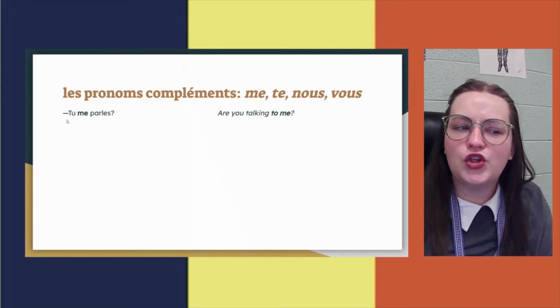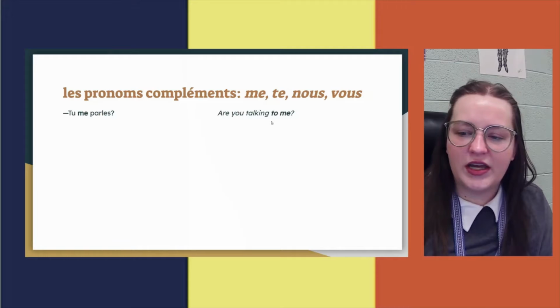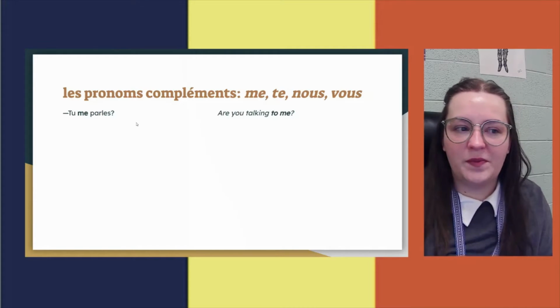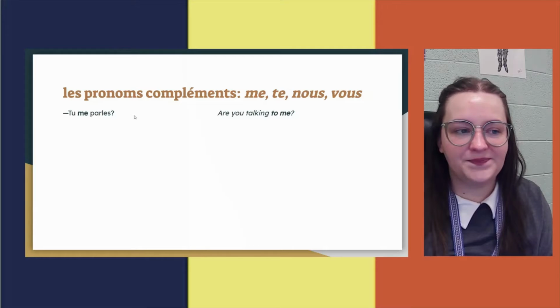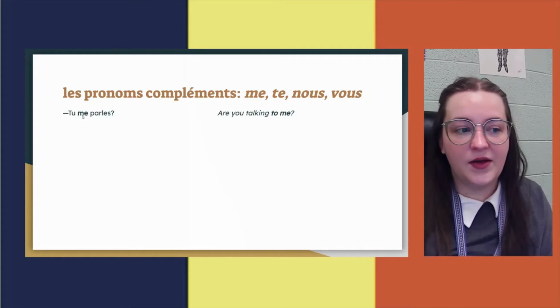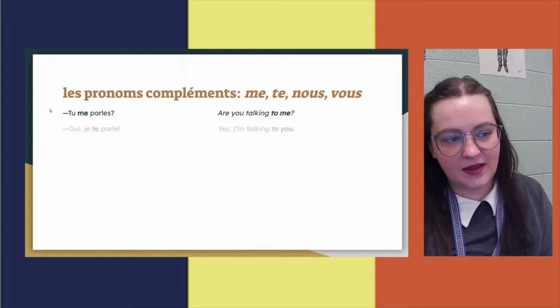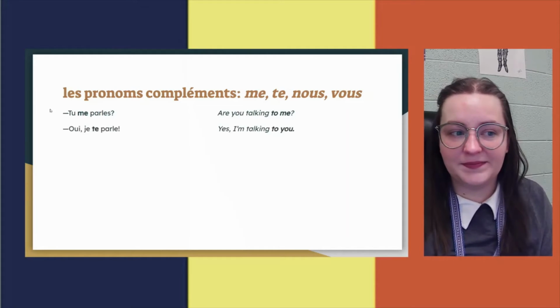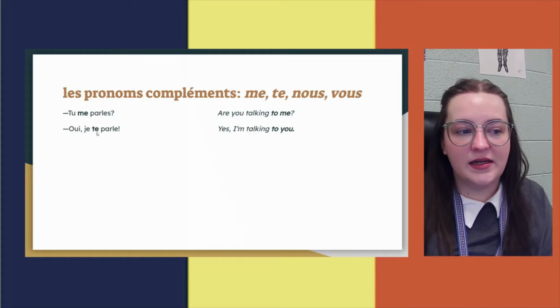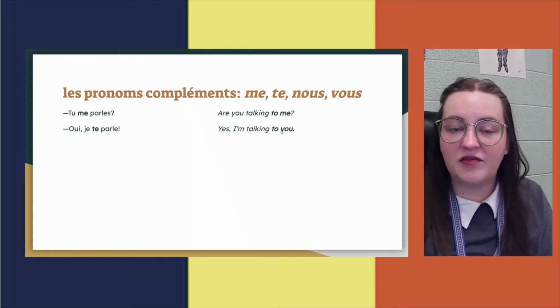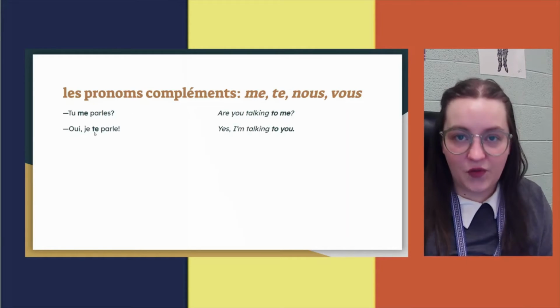So for instance, tu me parles? Are you talking to me? So you can see here in bold, this me that means to me, comes before the verb. Interesting. Oui, je te parle. Yes, I'm talking to you. Once again, the te right before the verb. So where in English we would put it after the verb, in French it comes before the verb.